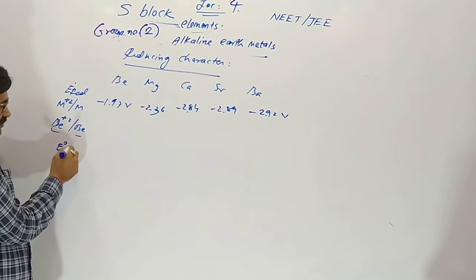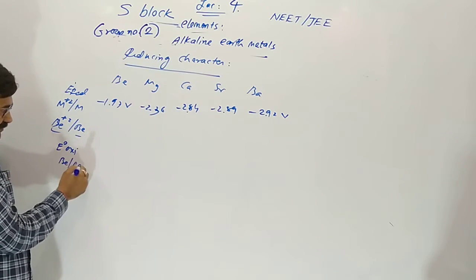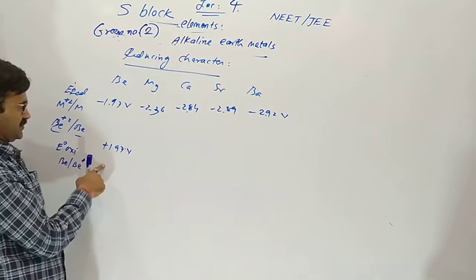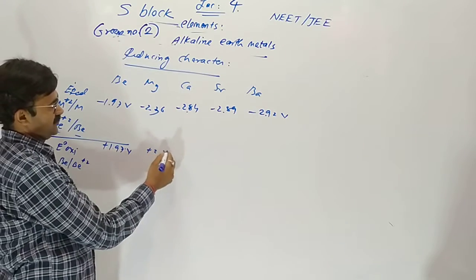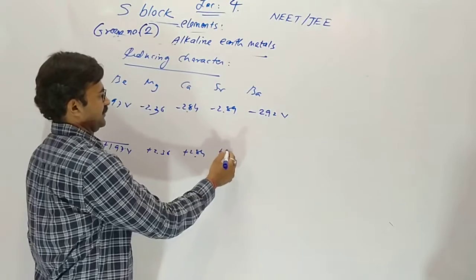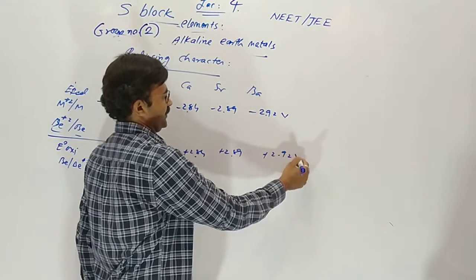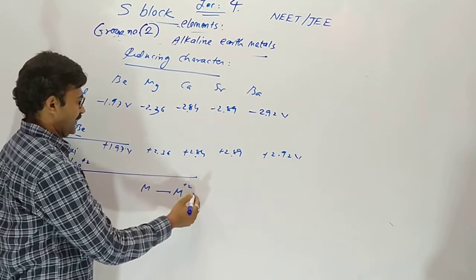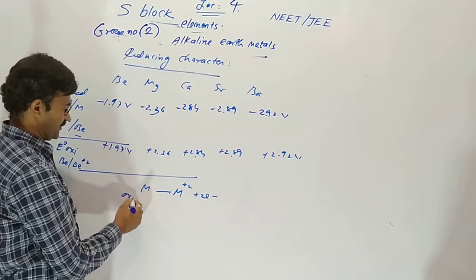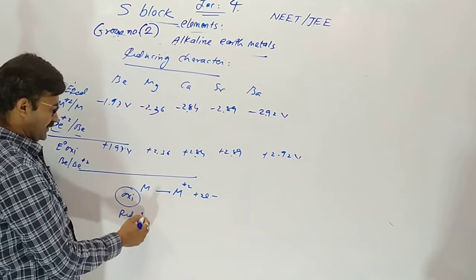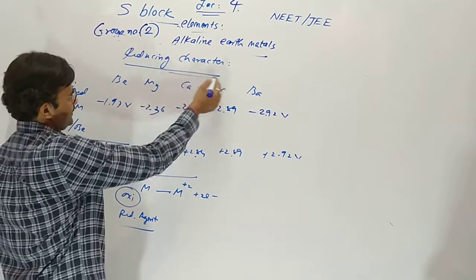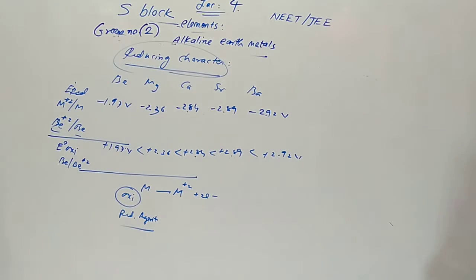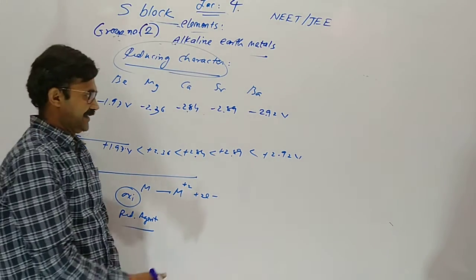Here we are converting into oxidation potential. So Be into Be+2, Mg into Mg+2. So it will be 1.97, plus 2.36, plus 2.84, plus 2.89, plus 2.92. You can see oxidation potential increases. Whenever an element experiences oxidation, it is called a reducing agent. The reducing character increases from top to bottom.